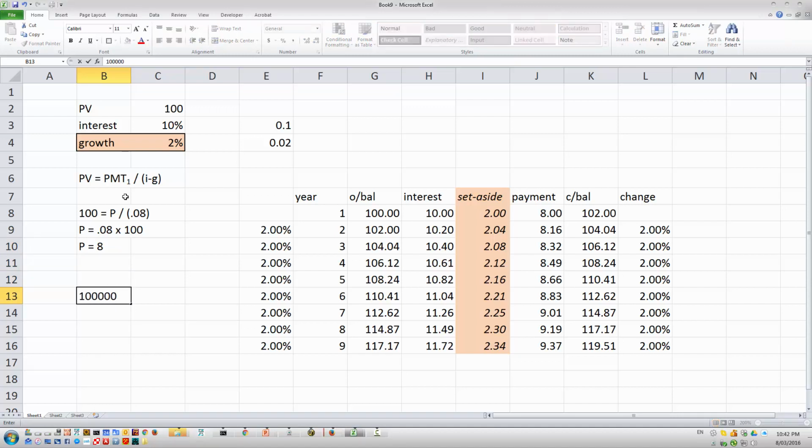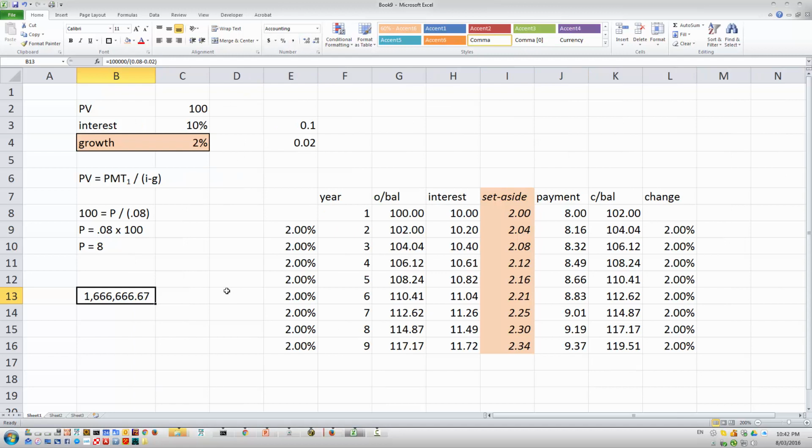sorry, if I want the first payment at age 67 to be 100,000, if I think that I'm going to be earning, I don't know, 8% on my investment, but I want it to grow by inflation, which I think is going to be 2%. But how much money do I have to set aside to start off with? It's a bit hard to read. Let's put some commas in there. 1.666 million. If I want to start with 100,000, I want it to grow. Okay, so those are the sort of questions we can answer with constant growth perpetuities.